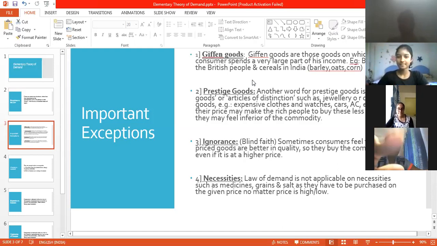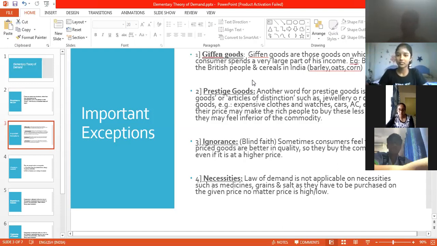Medicines, where it's a necessity in the family, let it be the young or the old ones, if they are bound to medicines for some kind of ailment, no matter the price being high or low, you cannot compromise on these consumptions. So you have to pay whatever amount is applicable for it. You cannot ask for a discount. You cannot bargain with the person who's selling it. You can't say, oh bhaiya, if the salt is 20 rupees, please give me for 15. Can that happen? No, that cannot happen.